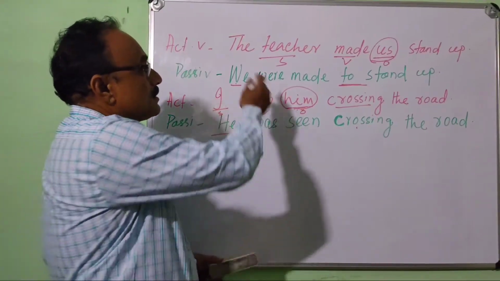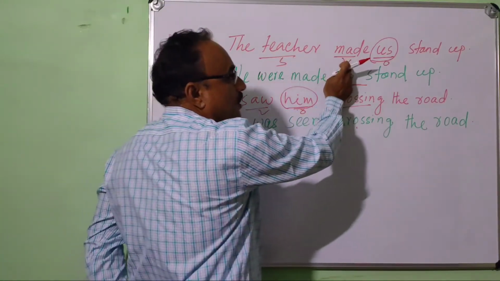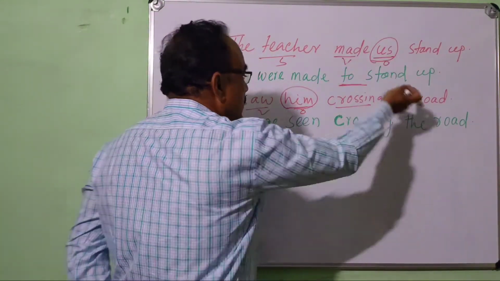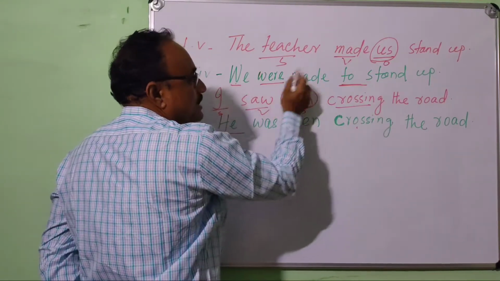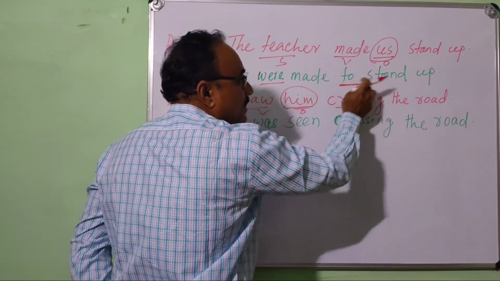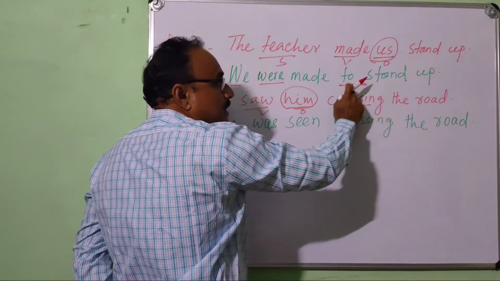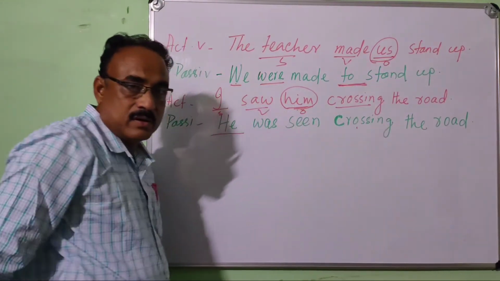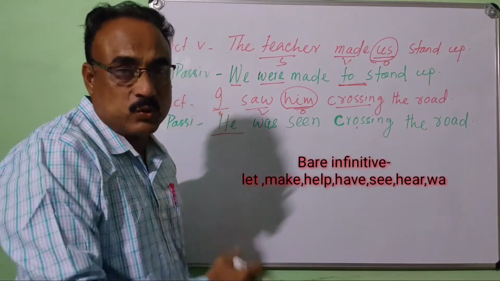Look at here. The teacher made us stand up. Here the subject is teacher, made is the verb, us is the object. Then you can change: we were made to stand up. Were is the past simple. We were made to stand up. Here is to-infinitive. It is a bare infinitive, but when changed into passive, it will be a to-infinitive. What are the verbs, sir? Let, make, help, have, see, hear, watch, notice.